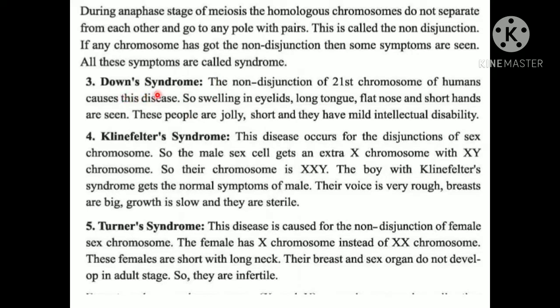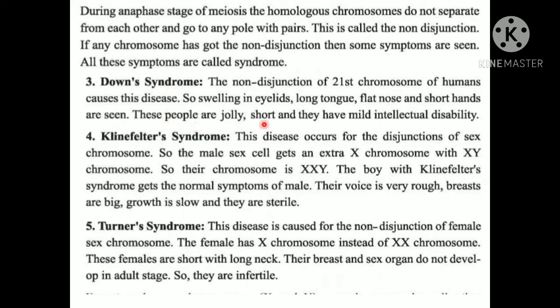First, Down syndrome. The non-disjunction of the 21st chromosome of human causes this disease. We know in human being there are 23 pairs of chromosomes. So here this Down syndrome occurs due to the 21st chromosome. So swelling in eyelid, long tongue, flat nose and short hand are seen. These are the symptoms of Down syndrome.